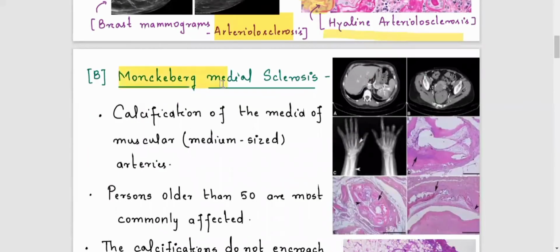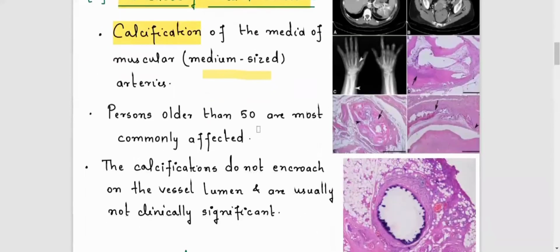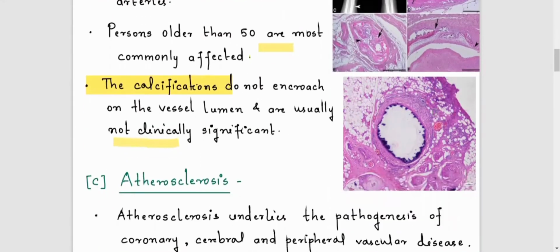Now we are discussing Monckeberg medial sclerosis. What is Monckeberg? It is calcification of the media of the vascular wall, affecting medium-sized arteries. Persons older than 50 are commonly affected. Calcification does not encroach on the vessel lumen, so it is usually not clinically significant. Here this is the calcification of the vascular media.